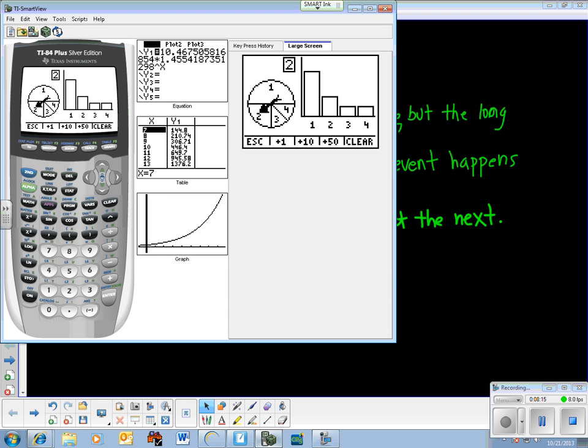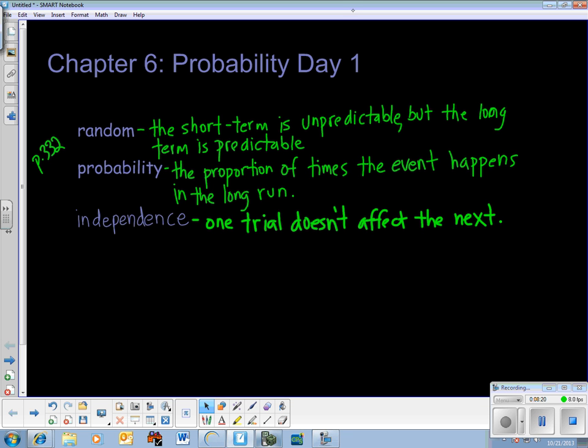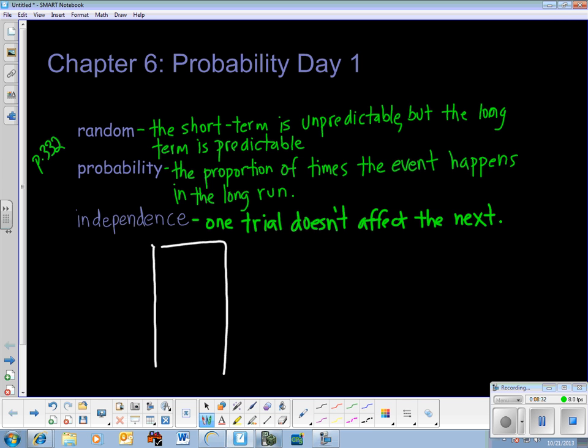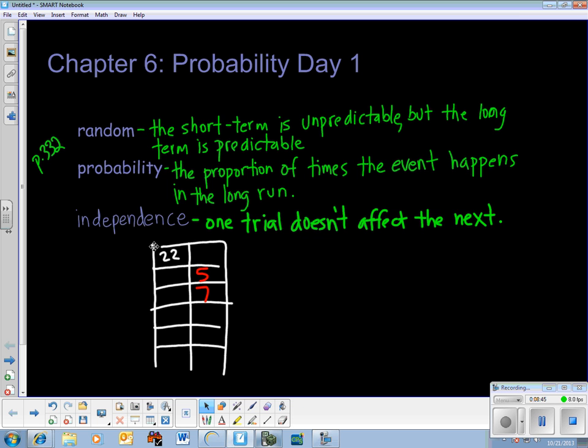All right, I'm assuming that when I flick the spinner, it's set up to be random. I'm sure it is in the calculator. But it's the same idea with roulette. I've heard that there's this board in a casino where they tell you what it's been in the past 15 or so spins, and they've got red on one side, black on the other side, green in the middle, but they'll do like, it was 22, then it was 5, then it was 7, then it was 15, then 17.